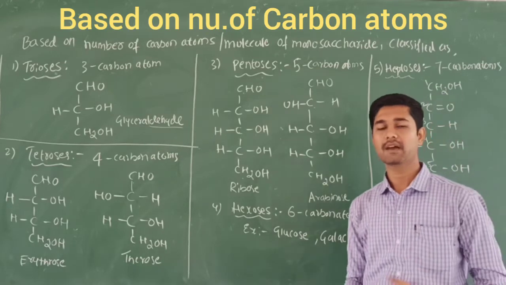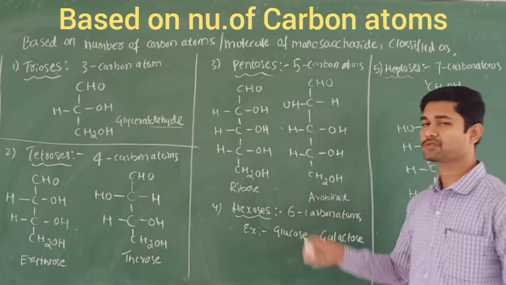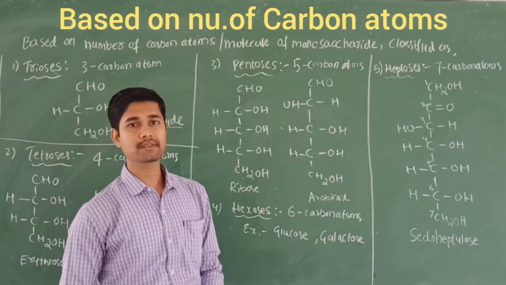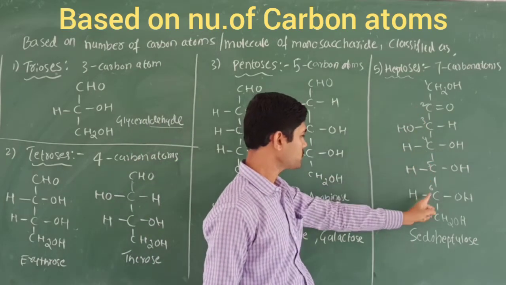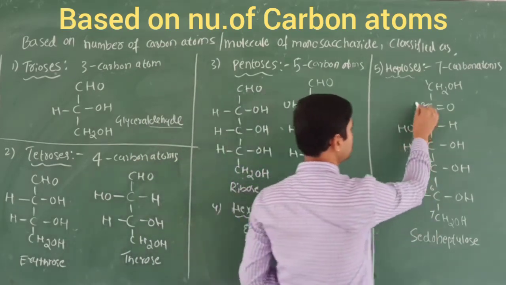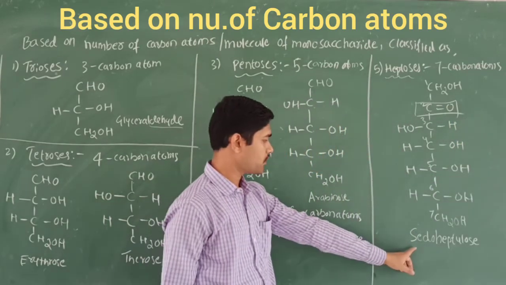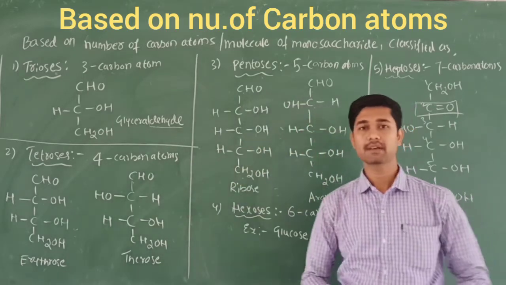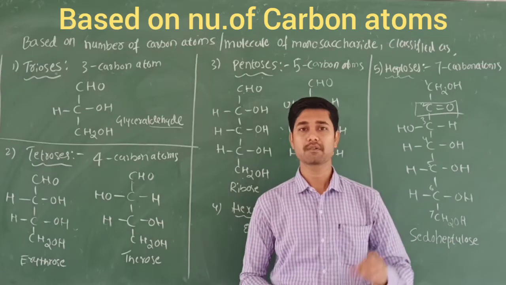We have already seen that glucose and galactose come under the 6 carbon atoms, which is called hexoses. And the last one is called heptoses. Hepto means 7 carbon atoms must be there: 1, 2, 3, 4, 5, 6, 7. It contains a ketonic functional group. Its name is pseudoheptulose. So this is the classification of the monosaccharides based on how many carbon atoms are present per molecule.